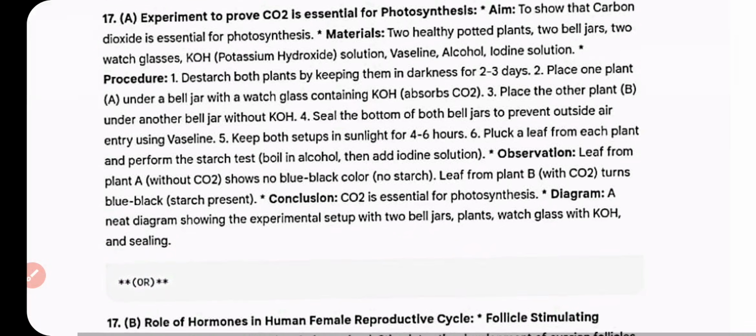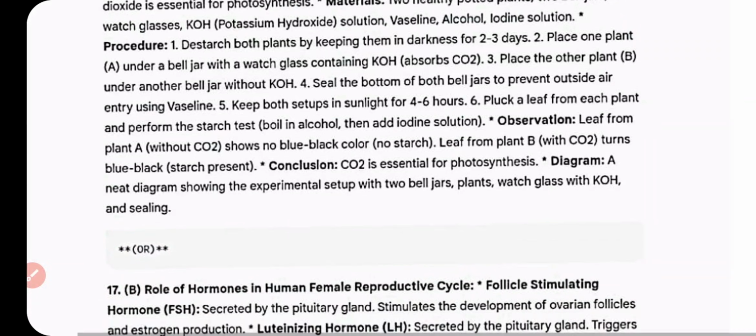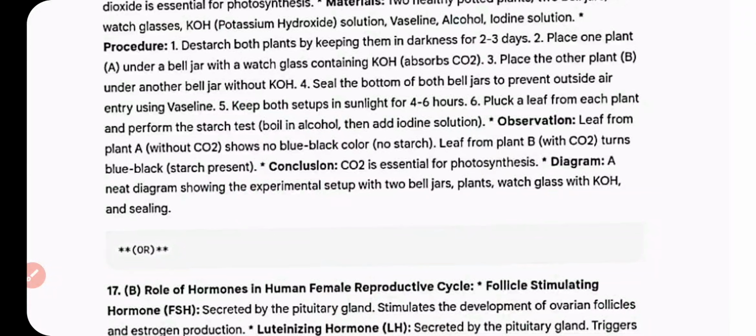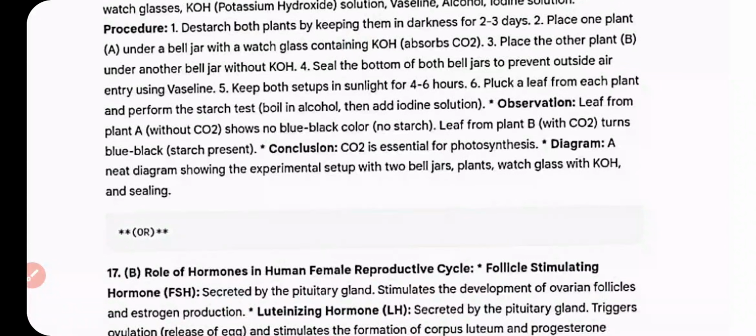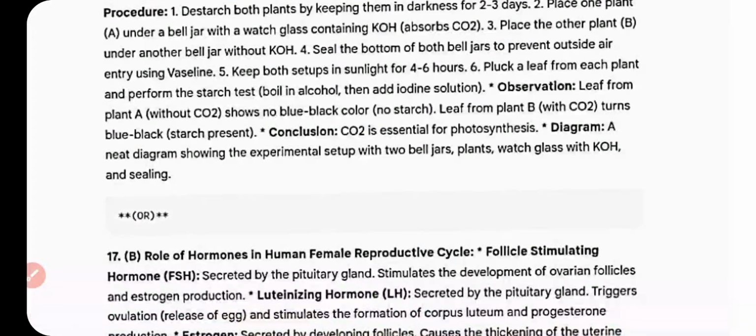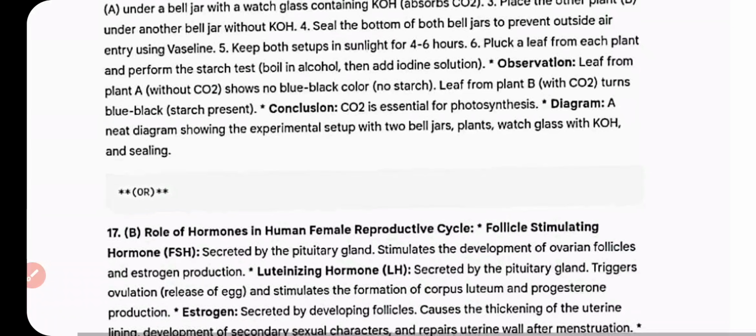Procedure: de-starch both plants by keeping them in darkness for 2 to 3 days. Place one plant A under a bell jar with a watch glass containing KOH. Place the other plant B under the bell jar without KOH. Seal the bottom of both bell jars using Vaseline to prevent outside air entry. Keep both setups in sunlight for 4 to 6 hours.